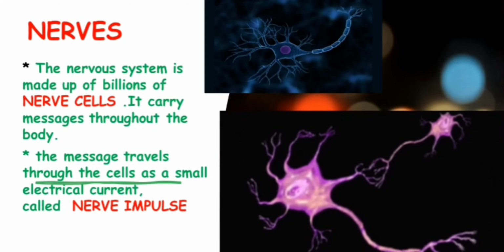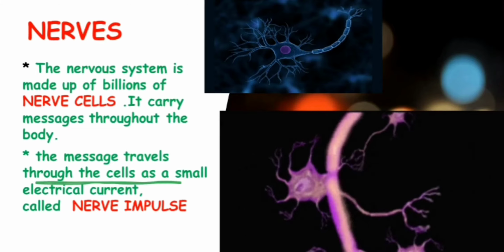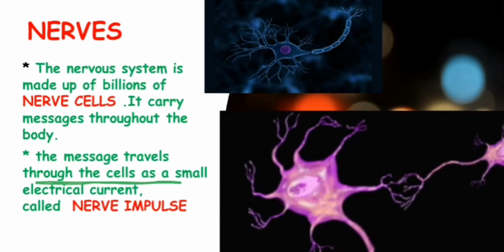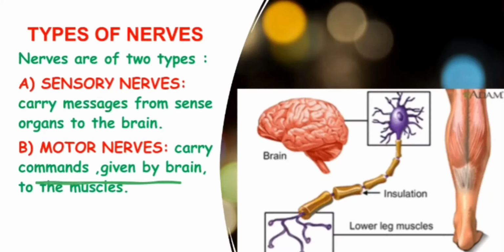Let's go to the next slide. So, types of nerves. Here we will study two types of nerves. One is called a sensory nerve and the other is called a motor nerve. Sensory nerves basically receive the messages from the sense organs.